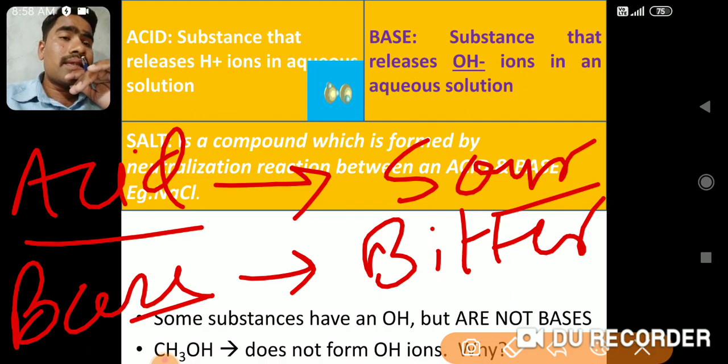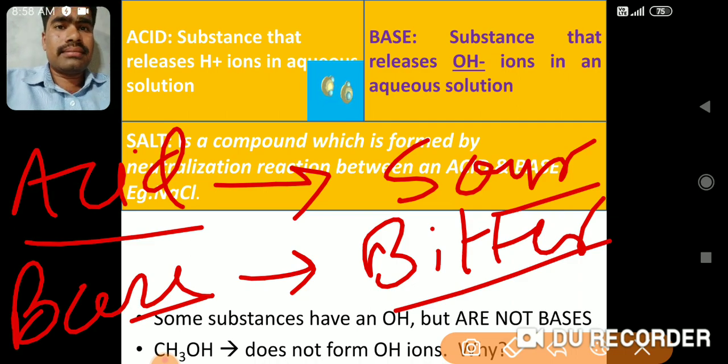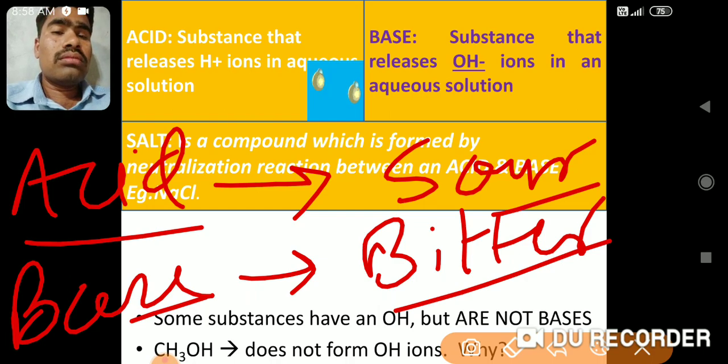Now, what are the bases? What is the taste of a base? As I told you, the taste of bases is bitter. Bitter in the sense of kadvi. If you see bitter gourd, no one likes it, I know, but the reason is that it is so bitter, kadwa hota hai, and because of that bitterness we do not like it. So a base is present in the bitter gourd. Similarly ENO, what is there in ENO? ENO also has a base in it. Because of that, these things taste bitter.